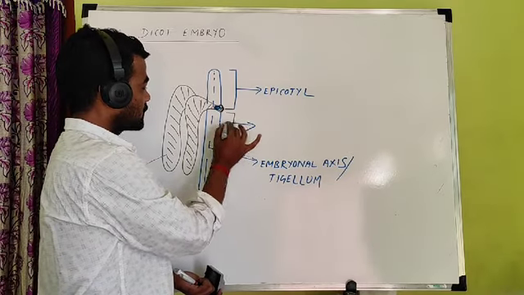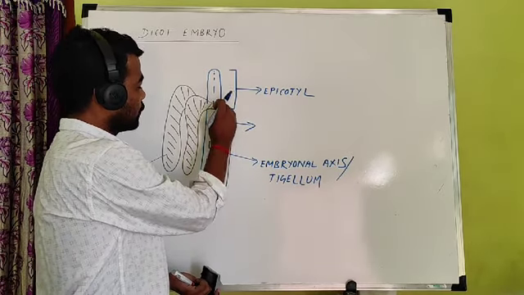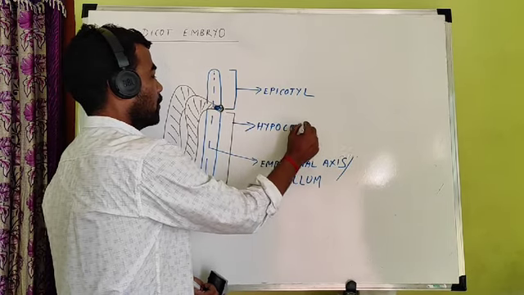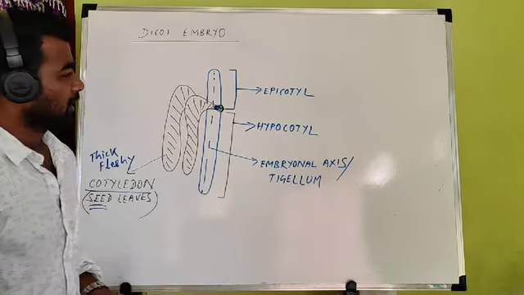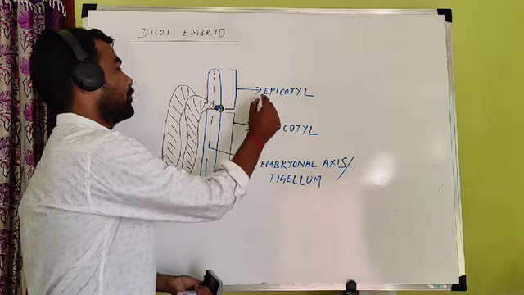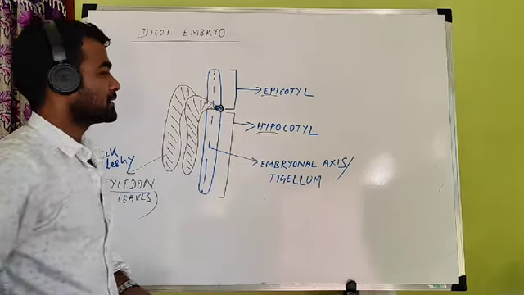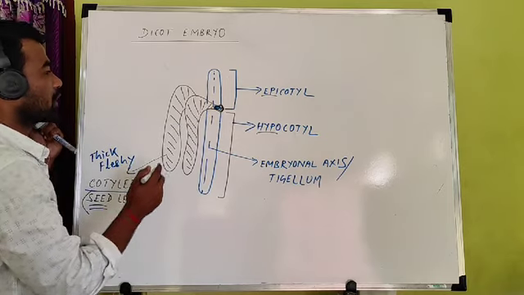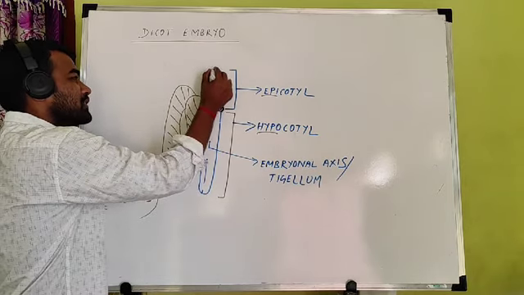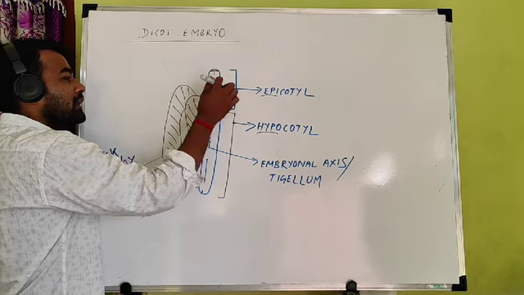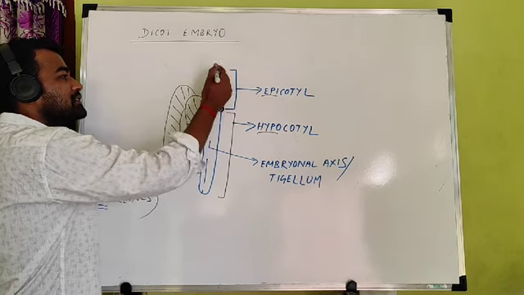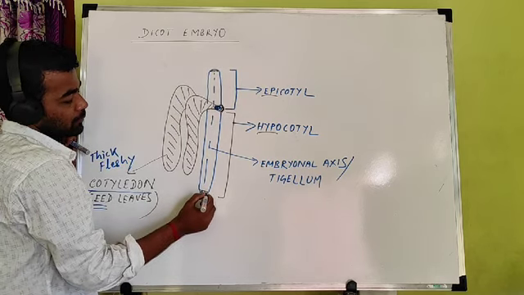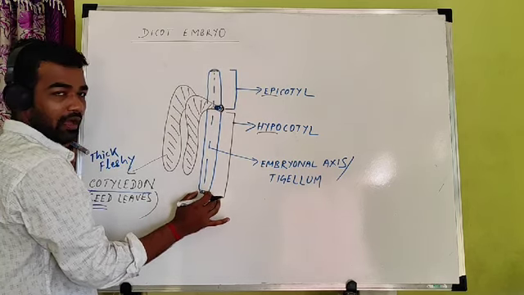Similarly, the part of the embryonal axis present below the point of attachment of cotyledon is known as the hypocotyl. So two parts: epicotyl and hypocotyl. Epi is present above the cotyledon and hypo is present below it. Another important thing you can find is the end. This is the terminal point of the epicotyl, and this is the terminal point of the hypocotyl.